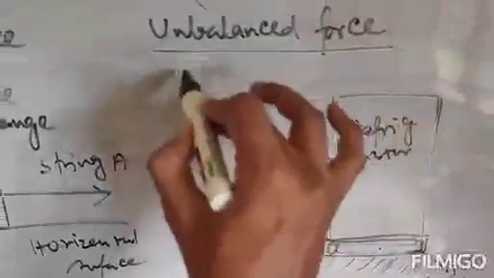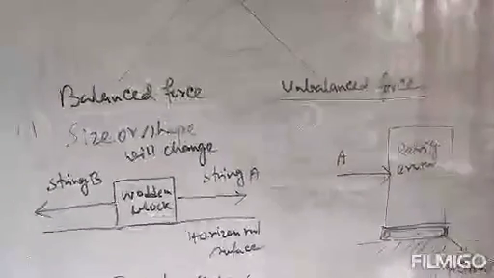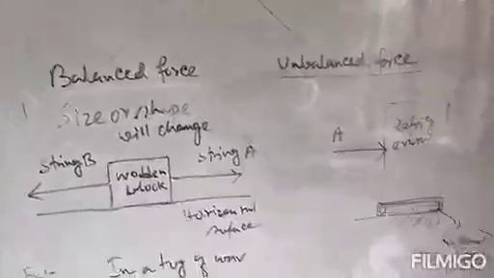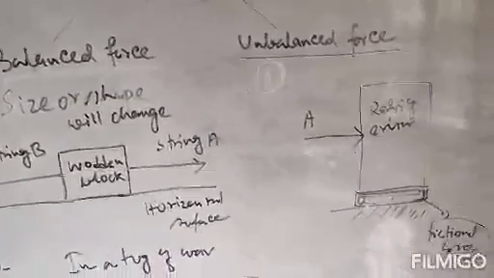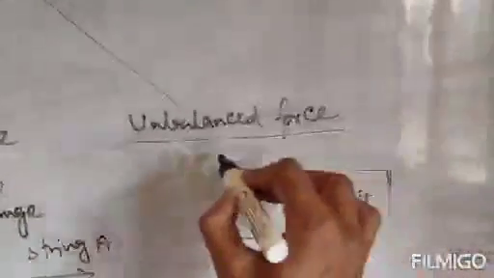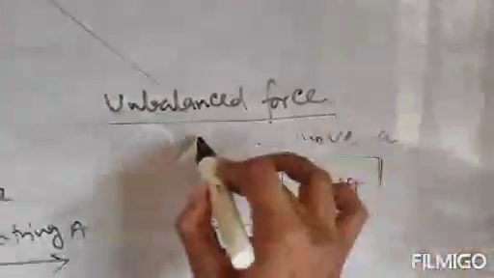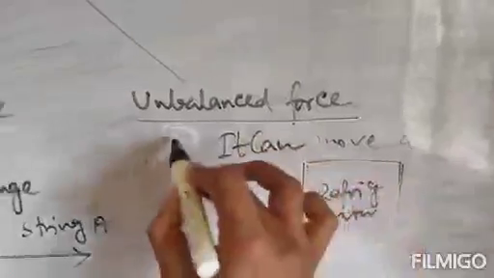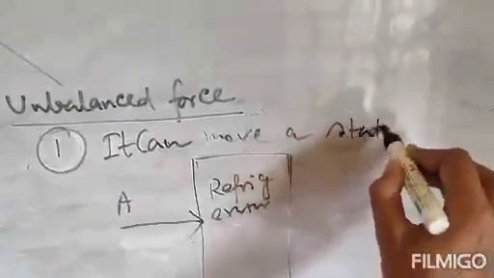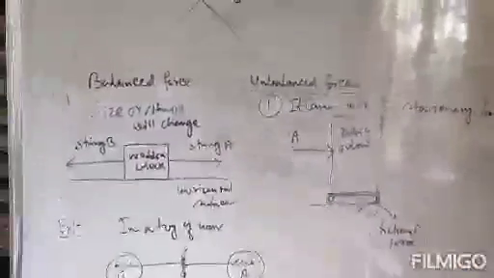So what is its effect? The effect of unbalanced force is that this force can cause the movement of a body. That means this force can move a stationary body. That is the effect of unbalanced force. Clear? Now, a practical example. What is the practical example?